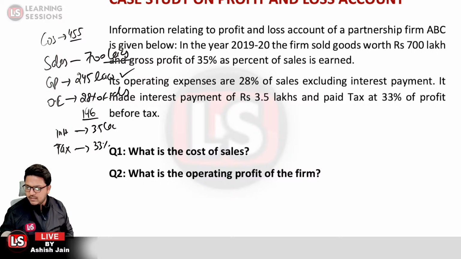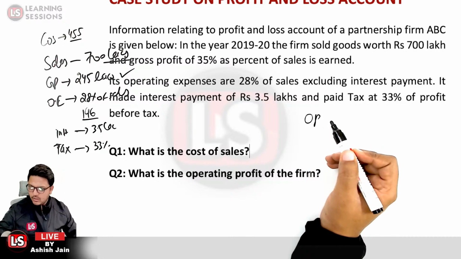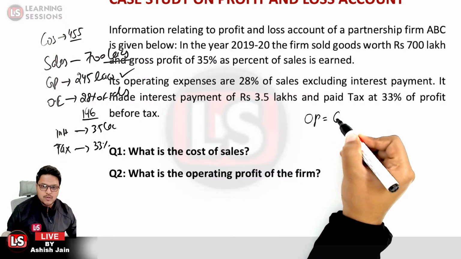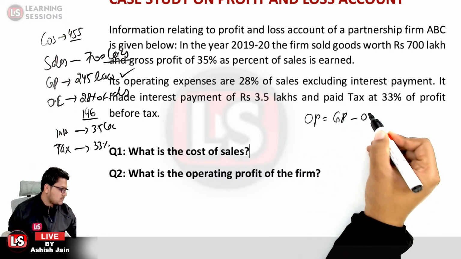What is operating profit? Operating profit is equal to the gross profit minus the operating expenses.